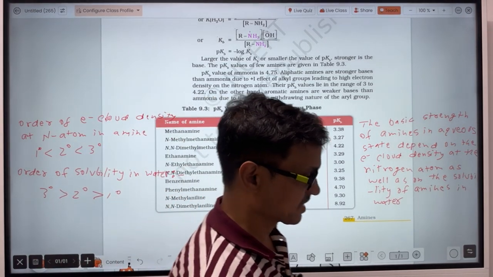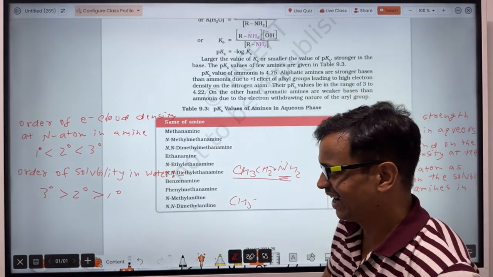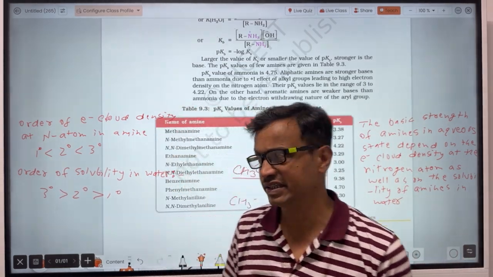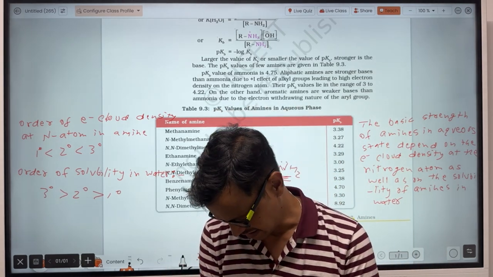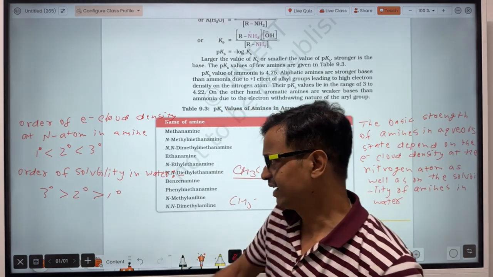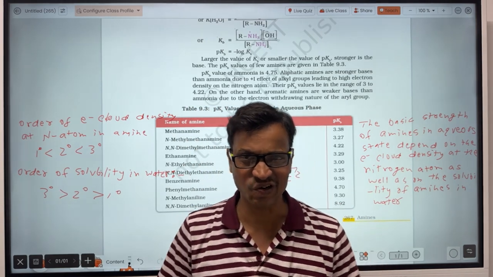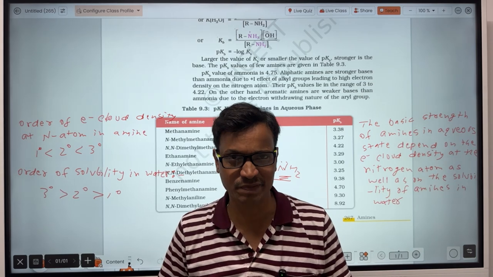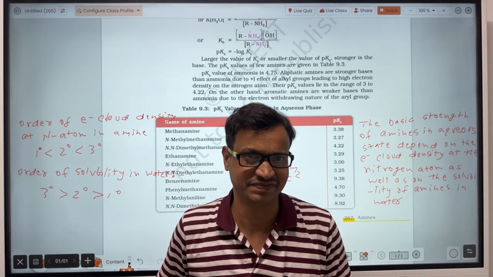Now the basic strength of amines depends on 2 factors, and both the factors are opposite to each other. Since the basic strength of amines when dissolved in water depends on 2 factors that are opposite to each other, we cannot say which amine is more basic and which is less basic by simply looking at the compound.